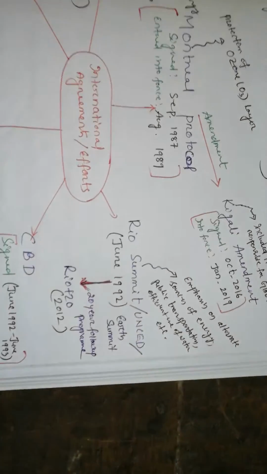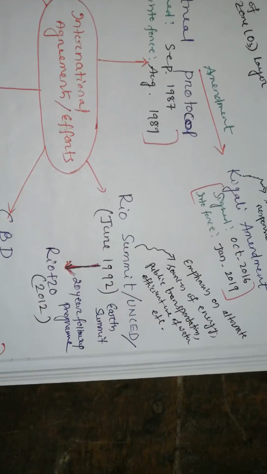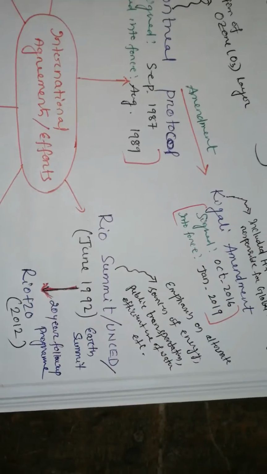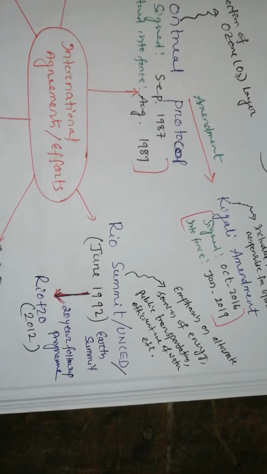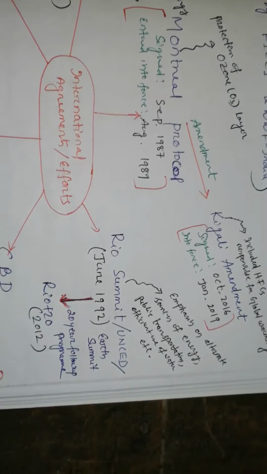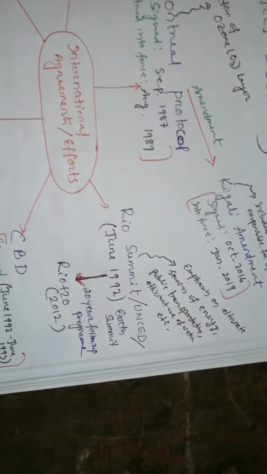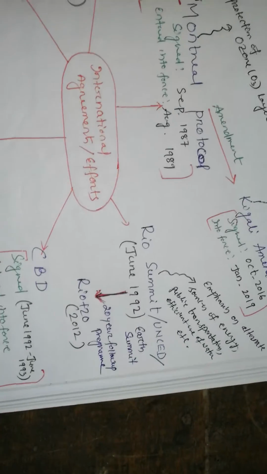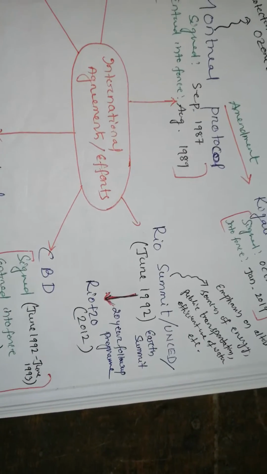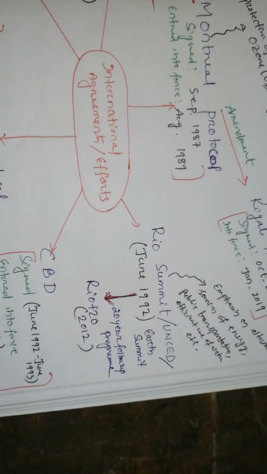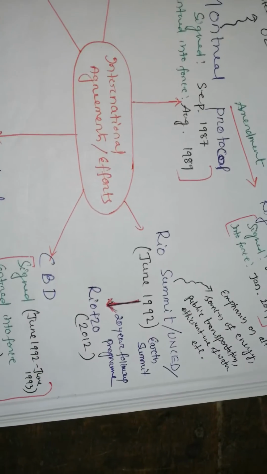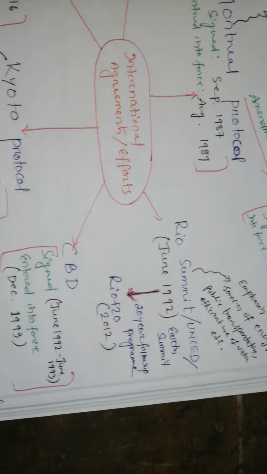Next one is Rio Summit. It is also known as UNCED or Earth Summit. It was held in June 1992. What is the main objective? The emphasis was on alternate sources of energy, public transportation, efficient use of water, etc. So, what is Rio+20? This is another important thing. Rio+20 means a 20-year follow-up program after 1992. That means in 2012 this occurred in the same place, that is Rio de Janeiro of Brazil.